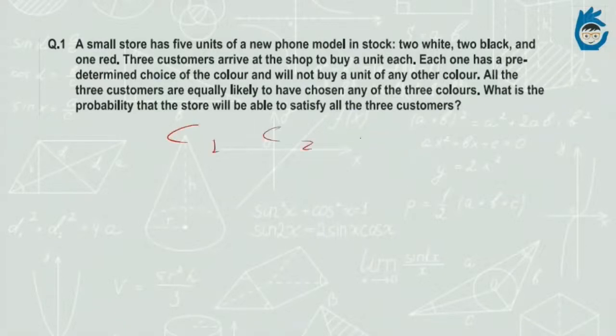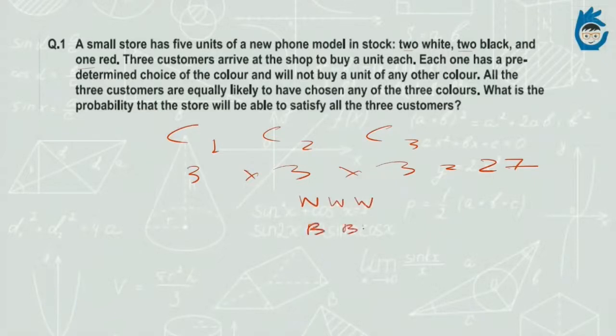So there are 3 customers, that is what is given. They have 3 choices each, 3 into 3 into 3. Total number of choices is 27. So there are some combinations which won't work due to the constraint in the numbers. So what are the choices which won't work? There'll be 3 whites, they can't have this choice. 3 blacks, they certainly can't have this choice. 3 reds, they can't have this choice. So there are 3 for now which won't work. There are others as well.